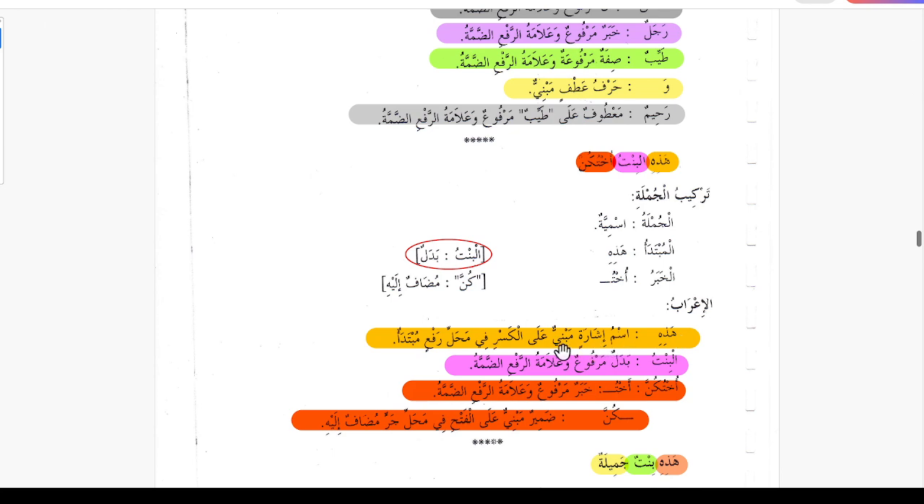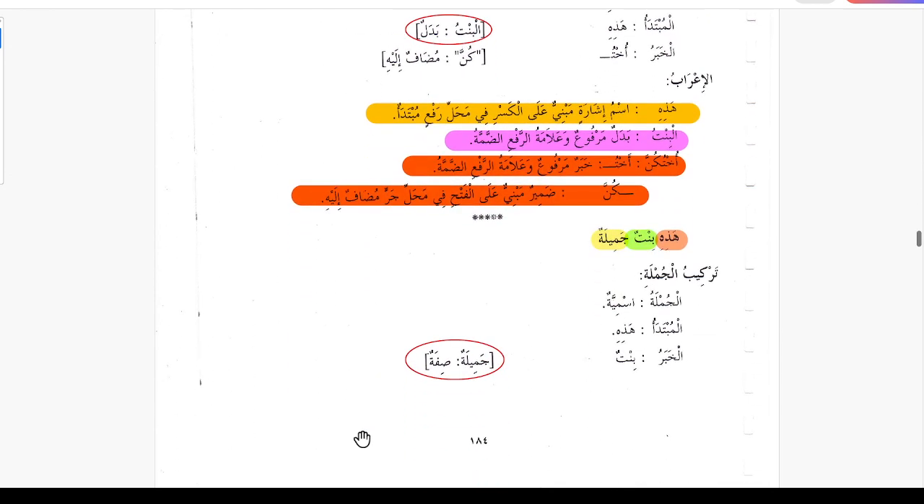Hazihi ismu isharatin mabniun alal kasri. Mabni alal kasri, ismu ishara is mabni. All ismu ishara, they are mabni. Fi mahalli rafin mubtada. So this is mubtada. So then that means it is marfu, and that is why the badal is marfu, although we don't see it here because this is mabni. Al bintu is badlun marfun wa alamatu rafi ad-damma. Ukhtu is khabrun marfun wa alamatu rafi ad-damma. Ukhtu plus mudaf, and then kunna is damirun mabniyun alal fathi. Kunna fata fi mahalli jarin mudaf alayhi.